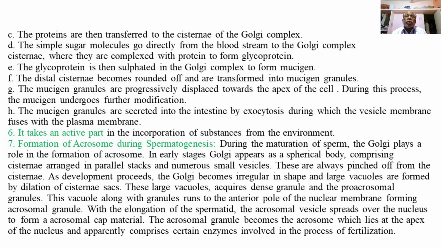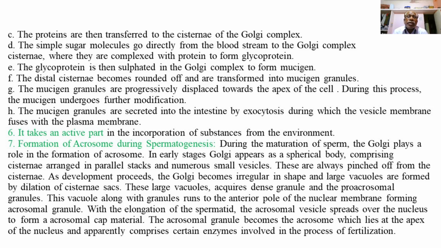Then another important function of the Golgi bodies is the formation of the acrosome during spermatogenesis. During the maturation of the sperm, the male gamete, from spermatid to sperm, the Golgi plays a role in the formation of the acrosome, or the acrosomal cap in the head region of the sperm, which is very important for the penetration of the sperm into the egg during fertilization.